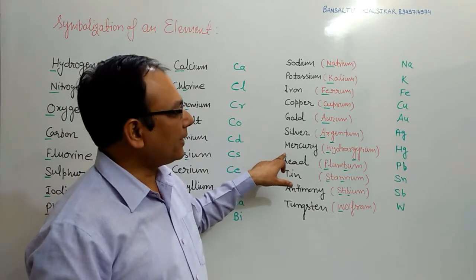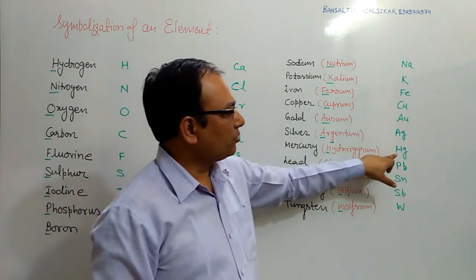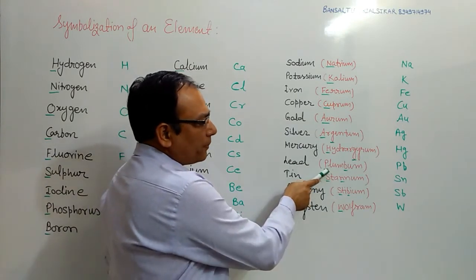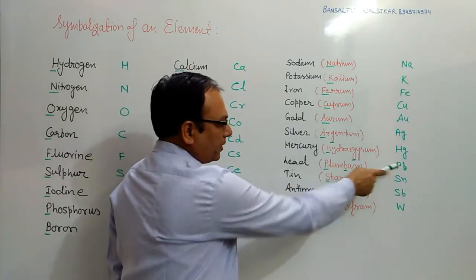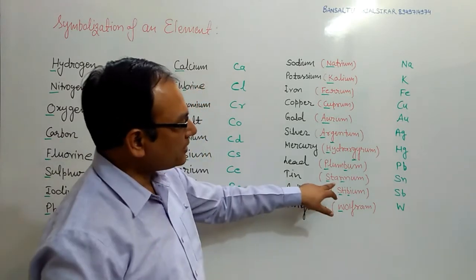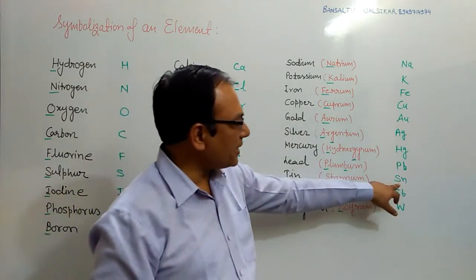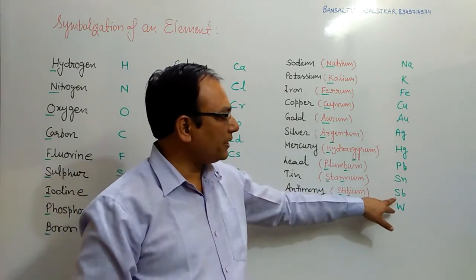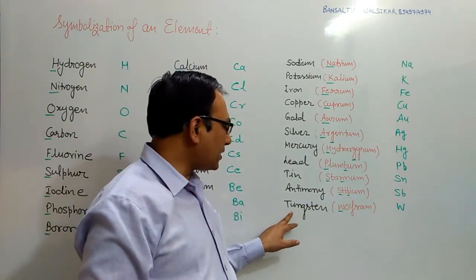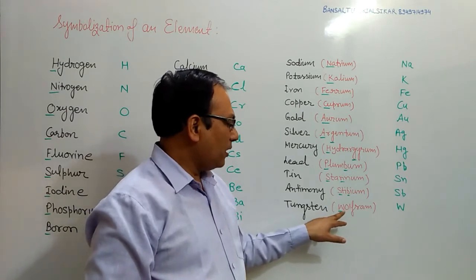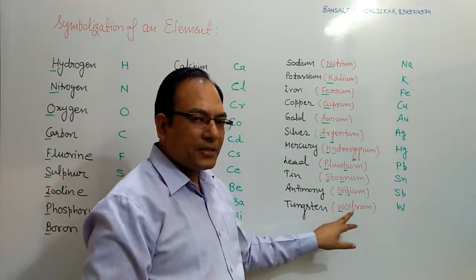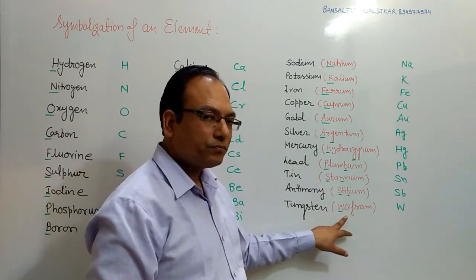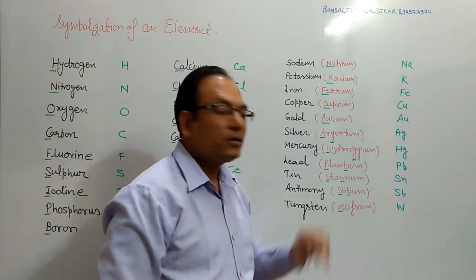Mercury, the Latin name is hydrargyrum, symbol is Hg. Lead, Latin name is plumbum, symbol is Pb. Tin, Latin name is stannum, and the symbol is Sn. Antimony, Latin name is stibium, and the symbol is Sb. Tungsten, this is not a Latin name, this is the German name, wolfram, and the symbol is capital W.